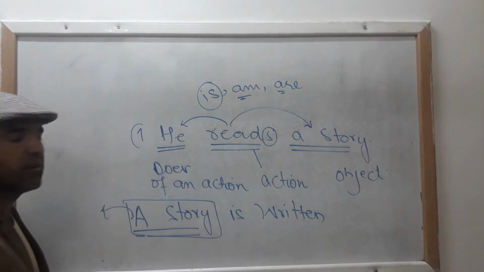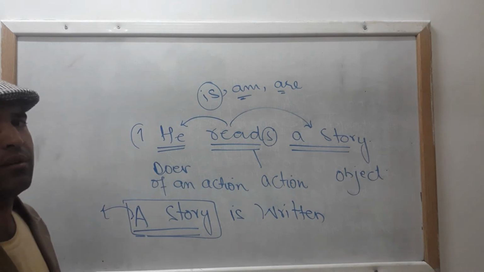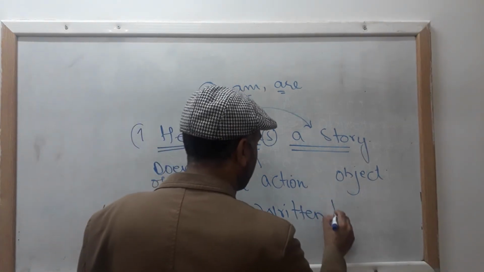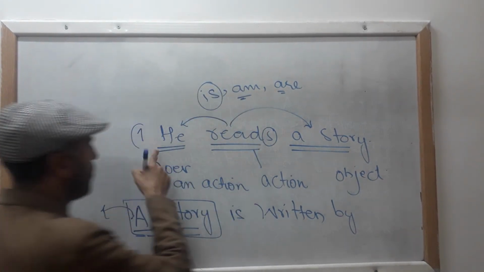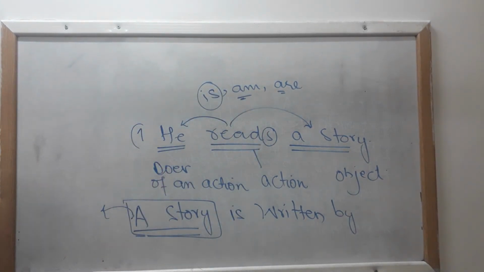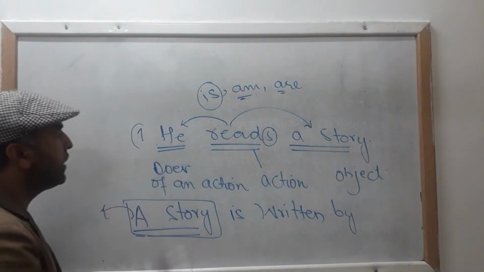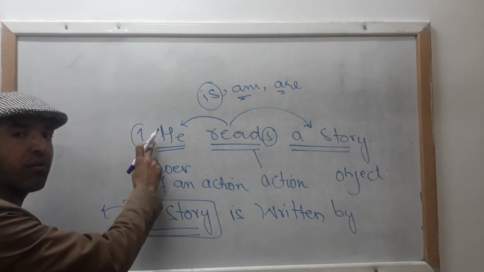Why did I write written? As I told you that we always use third form of verb in passive voice. A story is written. Now it's turn of preposition by, clear. Now this is very crucial, that when your subject goes at the place of object, you will have to be ultra careful about the case of pronoun.